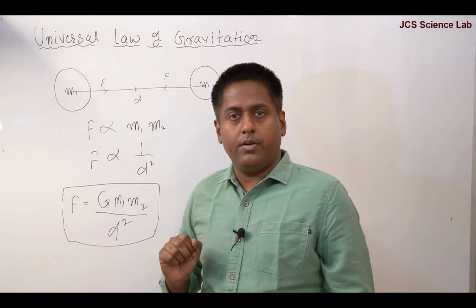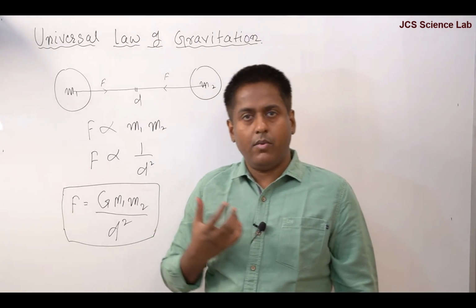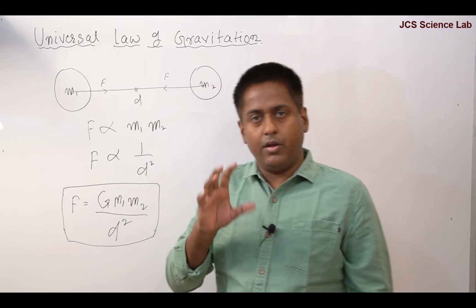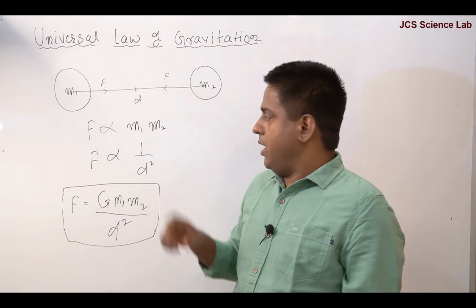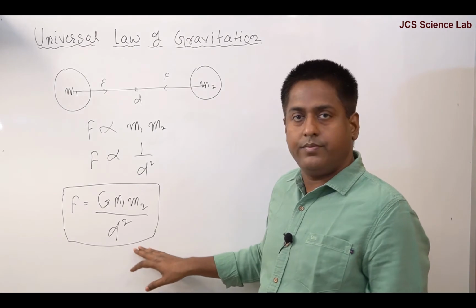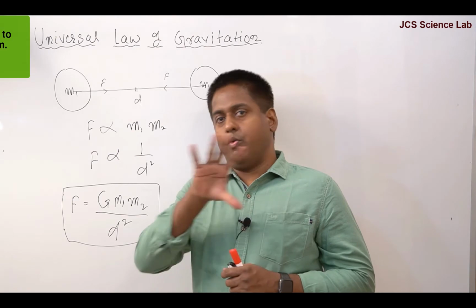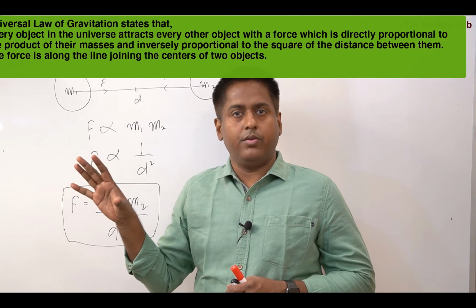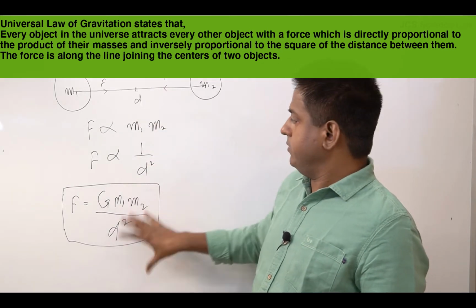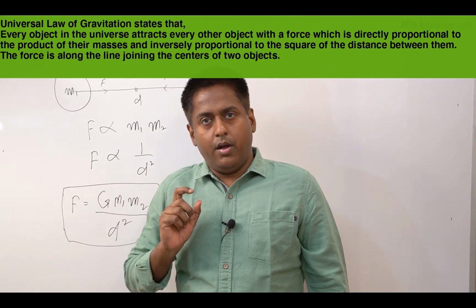So whenever questions come in the exam that say state the universal law of gravitation, then you will state the universal law of gravitation and then draw this diagram, right till here. That is the universal law of gravitation. Many students only write the statement. No, that is incomplete. Write the statement and then these points.